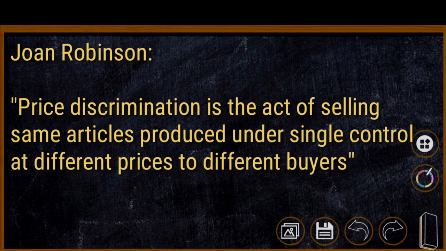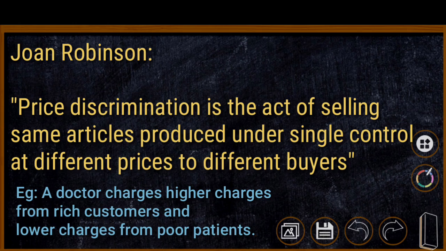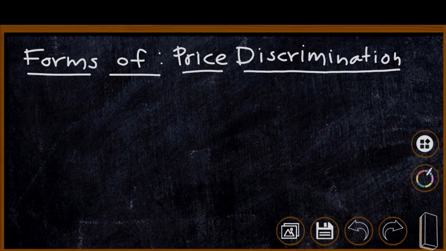One of the best examples of price discrimination is, suppose a doctor charges higher prices from rich customers and lower charges from poor patients. It's a form of price discrimination. There are different forms of price discrimination. We can mainly classify the process of price discrimination into three.